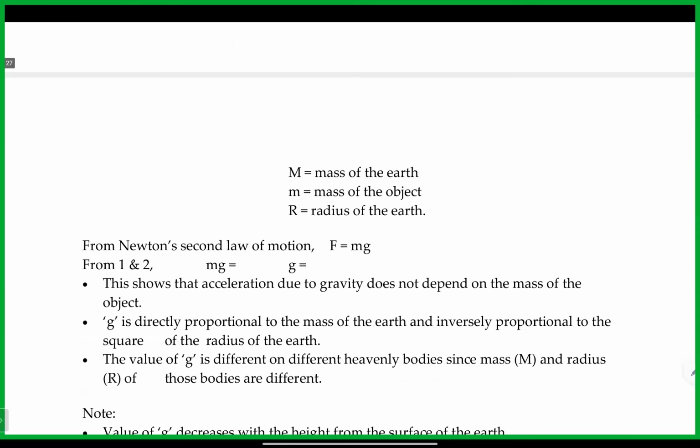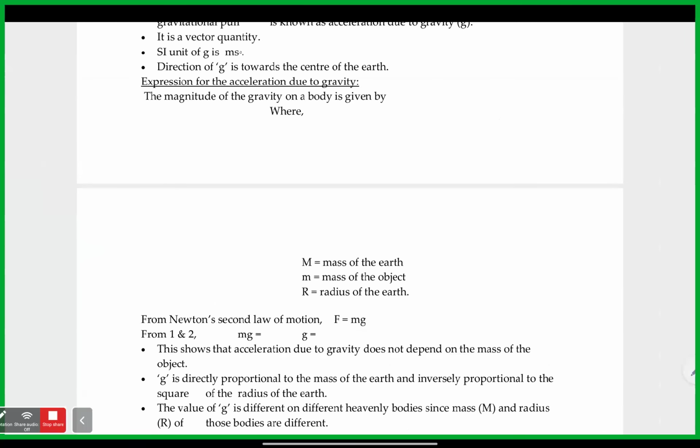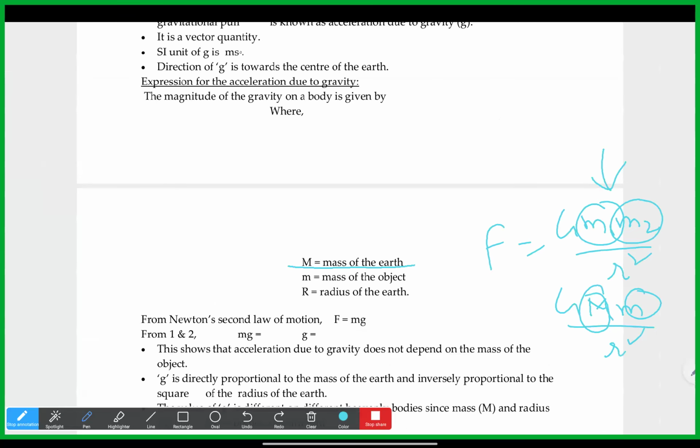Here, somewhere in between, some point is missing. What they're trying to tell here is, in this case, F is equal to mg, whatever the force that acts on that body, and m is the smaller mass, the one that is moving.